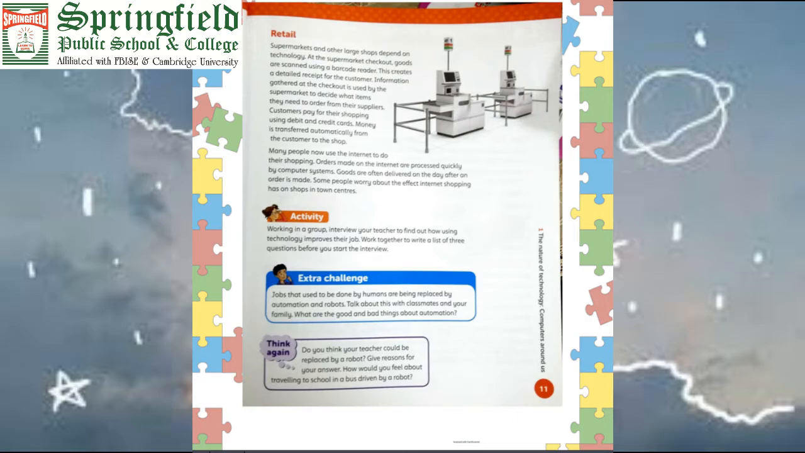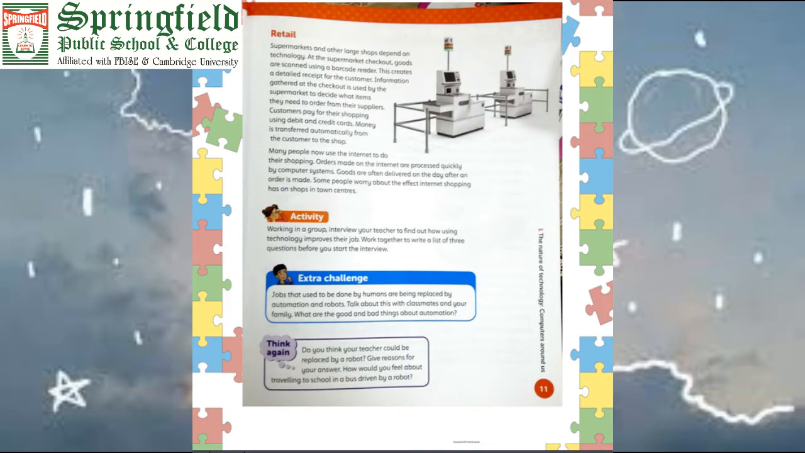When we do purchasing in a supermarket, we can easily know the quantity and the price of the thing with the help of the barcode readers. They can also easily purchase things while doing their shopping with the help of debit and credit cards. These are called electronic money. Money is transferred automatically from the customer to the shop without paying anything.